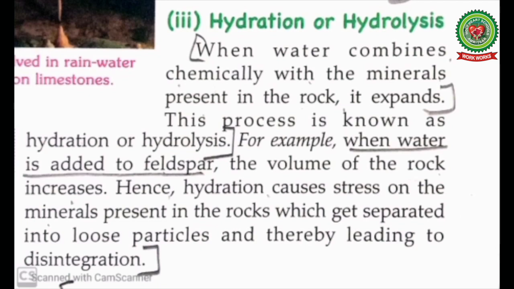thereby leading to disintegration. In simple words, the chemical action of water with some minerals present in the rock is called hydration. When water is absorbed by the minerals, there is a chemical change and an increase in the size of the mineral structure. For example, as given in your book, feldspar and potash absorb water and become a powdery substance. When water combines with feldspar, the volume of rock increases and causes stress on the minerals present in the rocks, resulting in the disintegration of rocks.